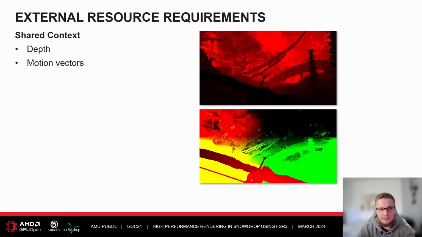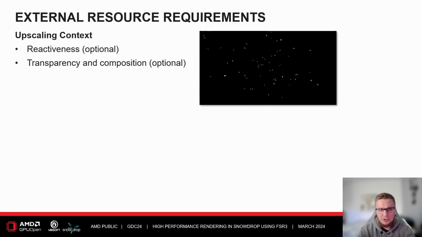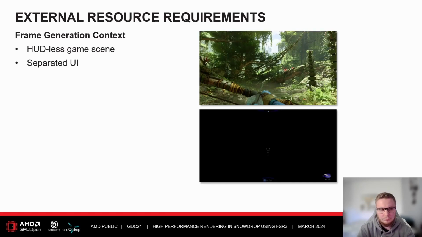And this one holds the depth and the motion vectors. We have the upscaling context, which holds two textures that are actually optional, and those are the reactiveness and the transparency and composition. We don't really use the transparency and composition, so I didn't include a picture of it, and this is mostly because we didn't find a good use for it yet. For frame generation, we need the HUD-less game scene, which is the renderer output without any UI composited, and then of course the separated UI texture to allow for deferred composition.